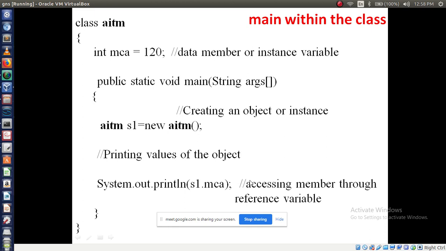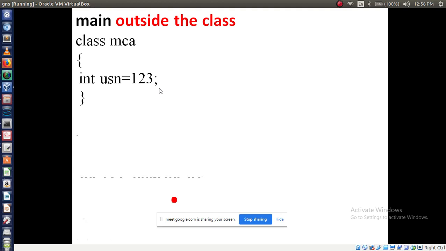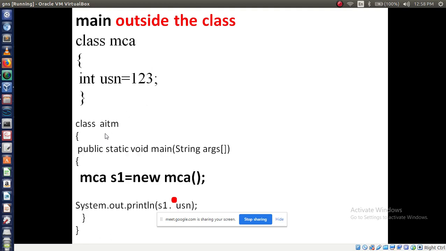Now here one more point. For example, class MCA with int USN 123, and this is another class, named AITM. Then public static void main, MCA S1 is equal to new MCA.